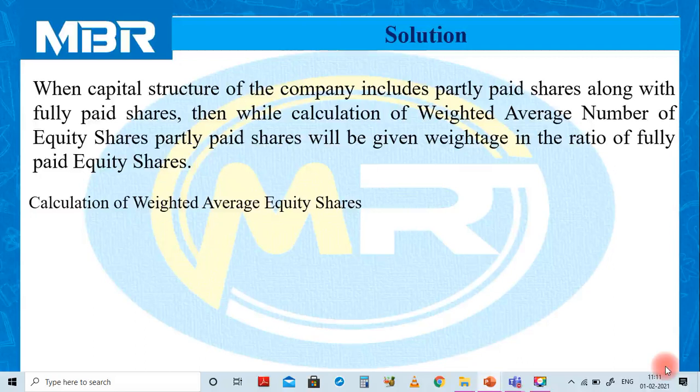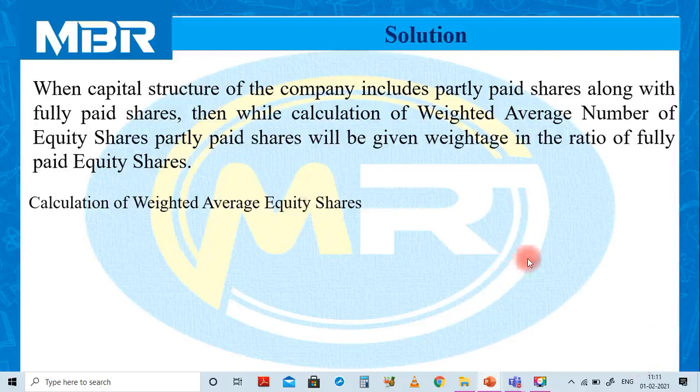In the first paragraph, I have written the guidelines. When the capital structure of the company includes partly paid shares along with fully paid shares, then while calculating the weighted average number of equity shares, partly paid shares will be given weightage in the ratio of fully paid shares.